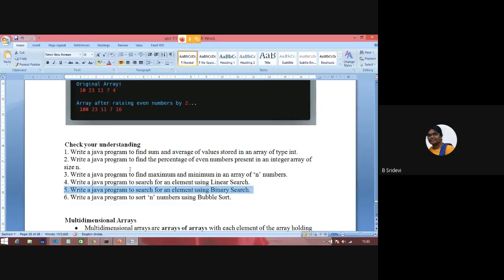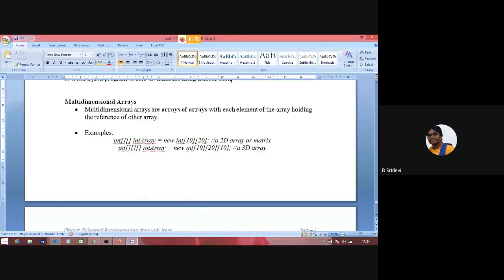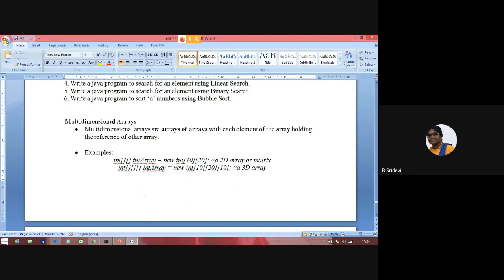Can you try these programs in Java? DS teachers will ask you to write these programs in C. Here you have to put them in class. Okay, so in Java you write those programs. Clear? Your notes should have all these programs. If you cannot write, please let me know. I will write and convey. These are very, very basics for CS people. Okay, you try your hands today. Tomorrow you tell me whether you are able to write or not.